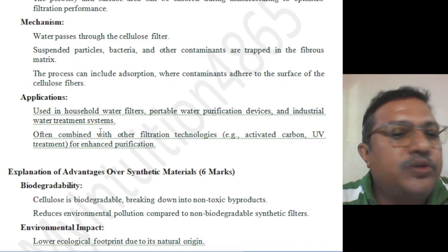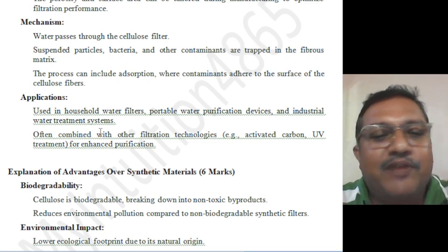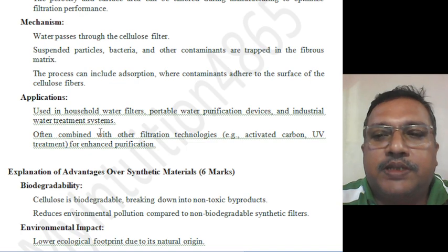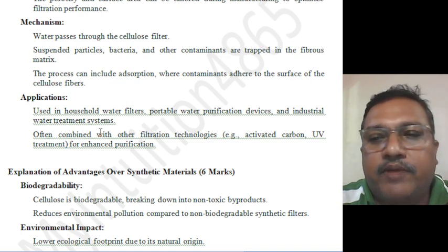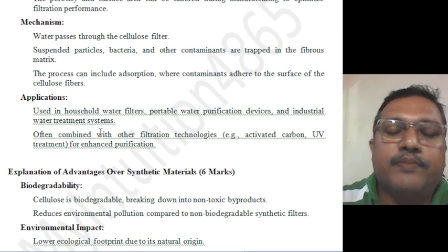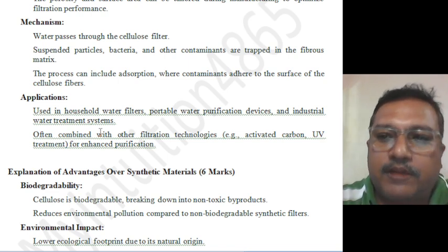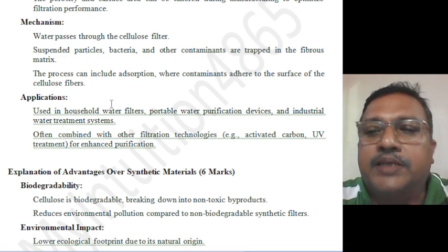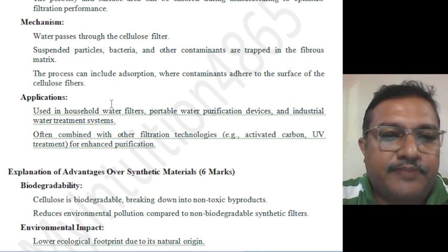Applications: it is used in household water filters. In your kitchen, you might have seen a drinking water filter, where once in a month, or when the time period comes, we replace whatever removal item there is that contains the filter. Usually nowadays it is a cellulose based water filter.